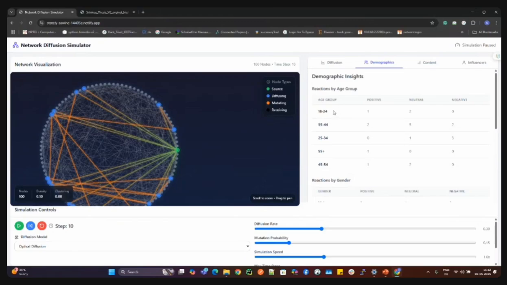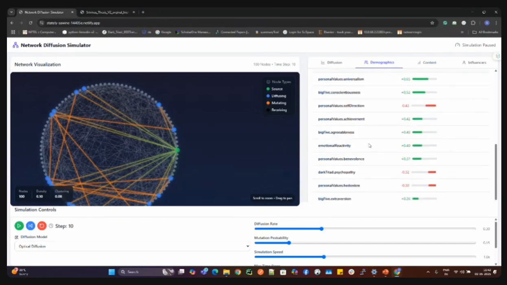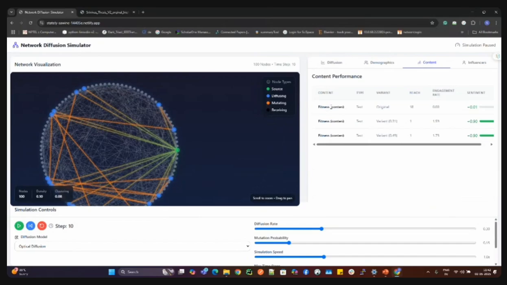Once the age group is provided, we can see how many positive reactions there were with respect to age, what was neutral and what was negative, how many male and female users have been affected in terms of sentiment, and what behavior trait influenced engagement in this particular country.